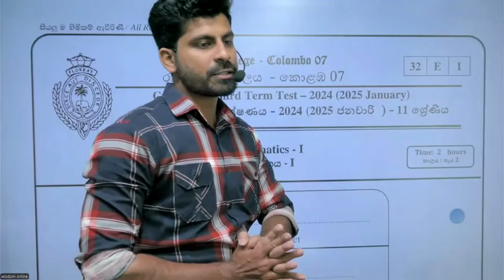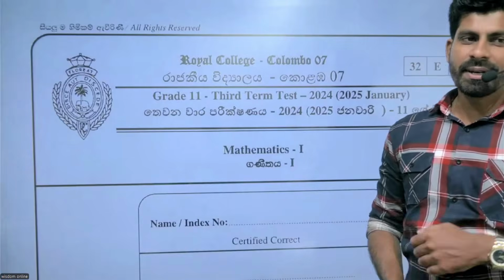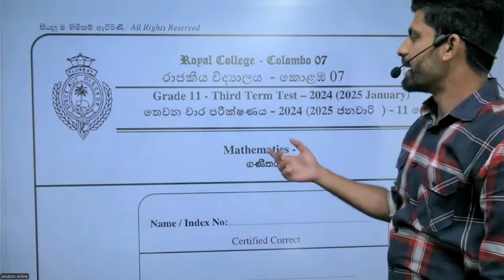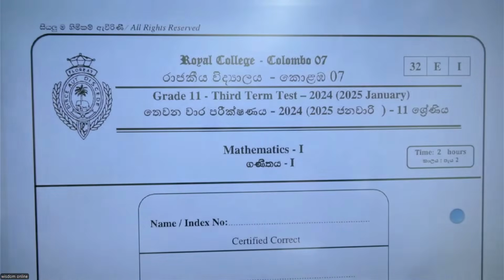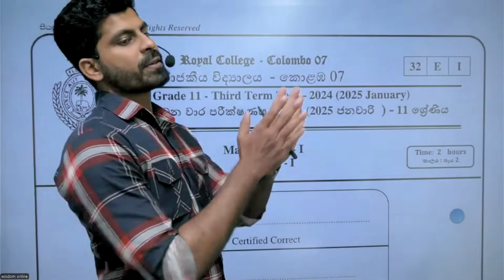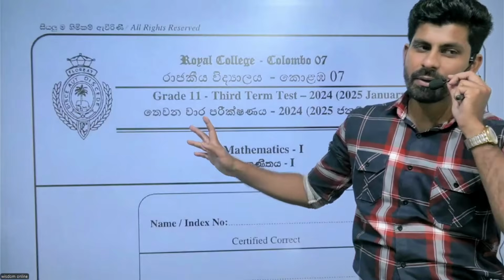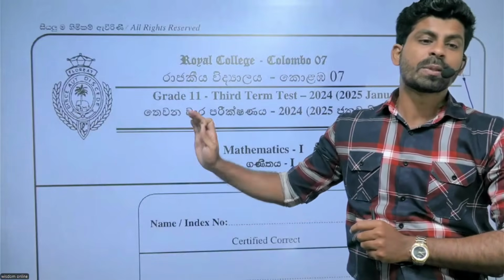My dear grade 11 students, today we are going to discuss the Royal College paper, 2024-2025, third term mega. Please try to download that paper before me, so you can download this paper. Please try to complete that one before me.